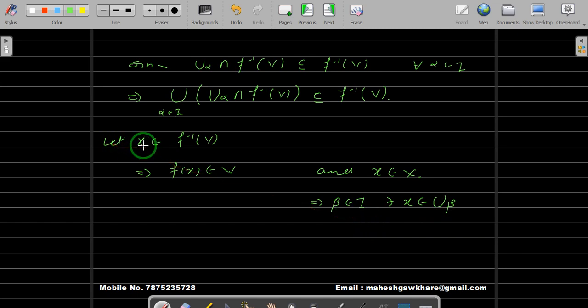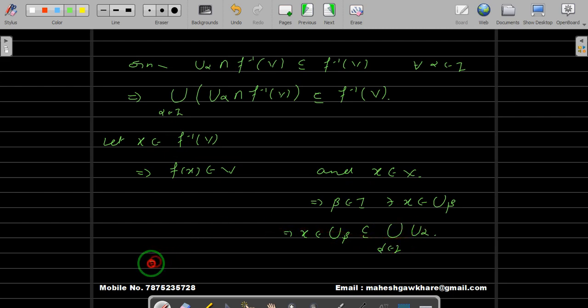When we say that x belongs to f inverse of V, this is a subset of X, so x is in X. Now since x belongs to U beta, and U beta is one of the elements of this union over alpha belonging to I of U alpha, we started with a point in f inverse of V and proved that the point is in the union.